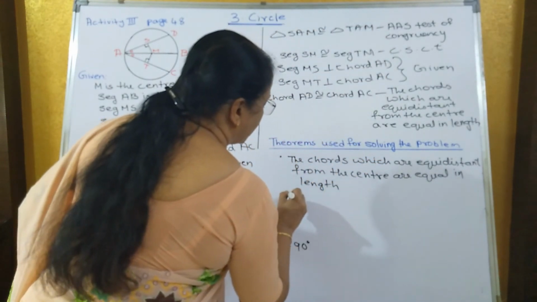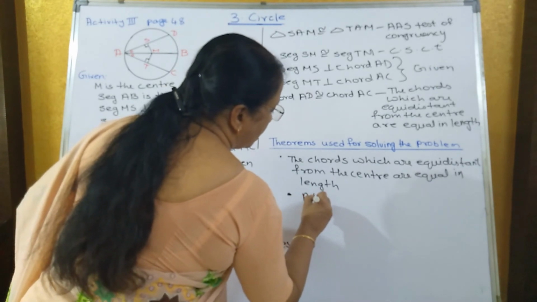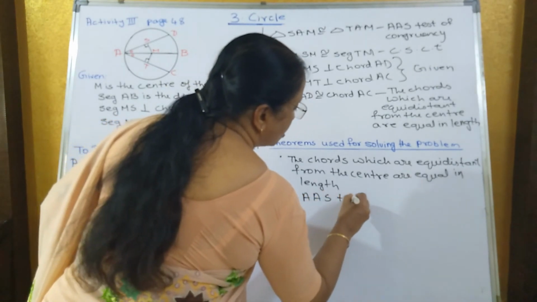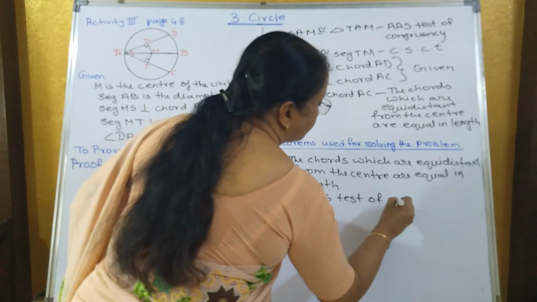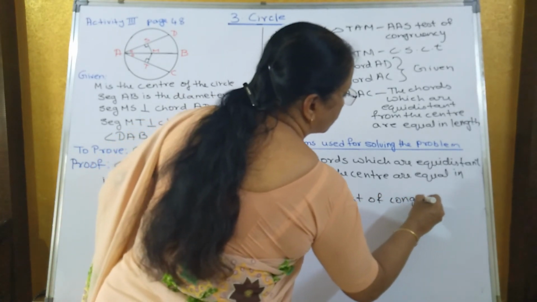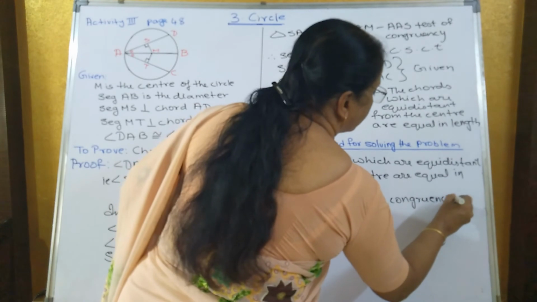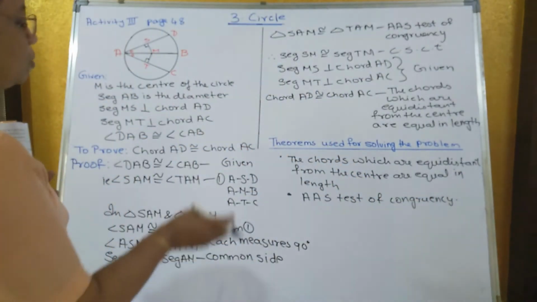And the other one which we had used is the AAS test of congruency. So these two theorems we had used to solve this problem.